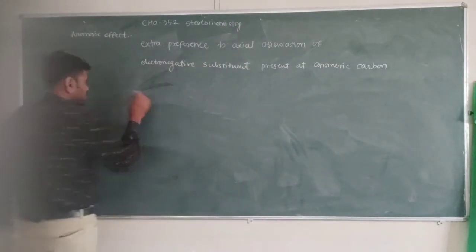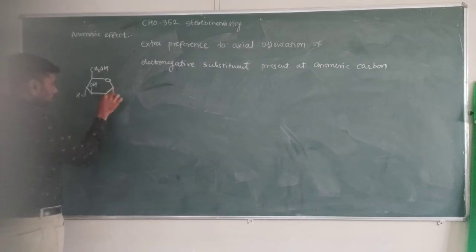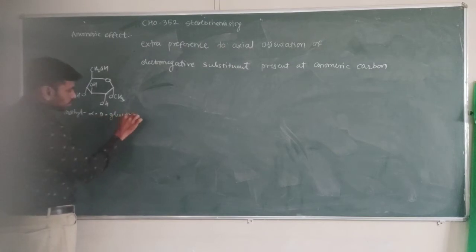Suppose we take these two examples as presented before. CH2OH. Here this OH group is on the downward side, and here OCH3 is there. This is methyl alpha D glucopyranoside.